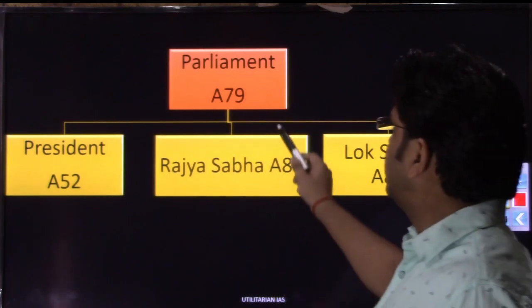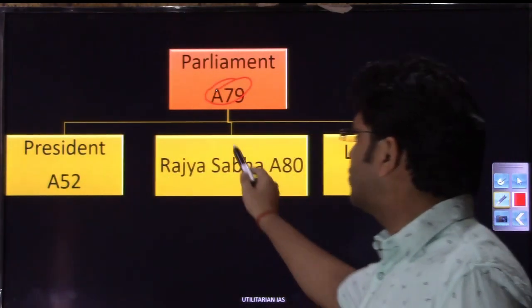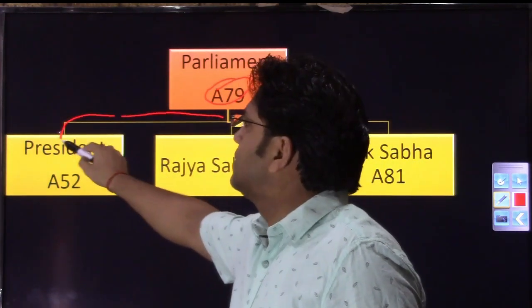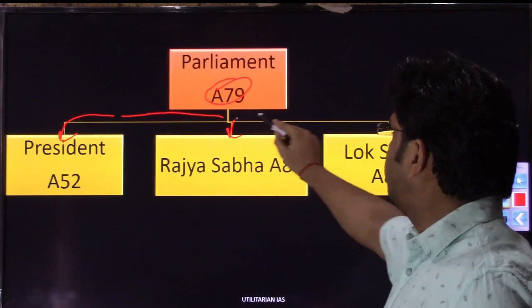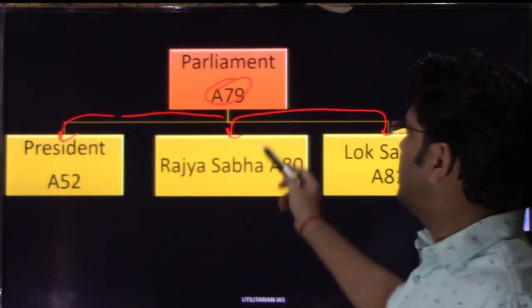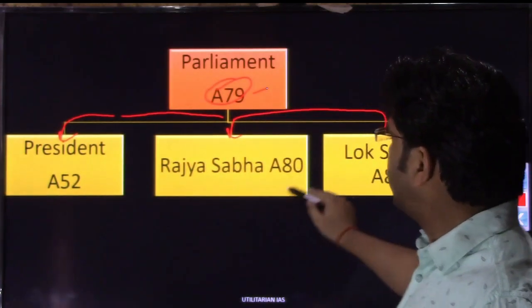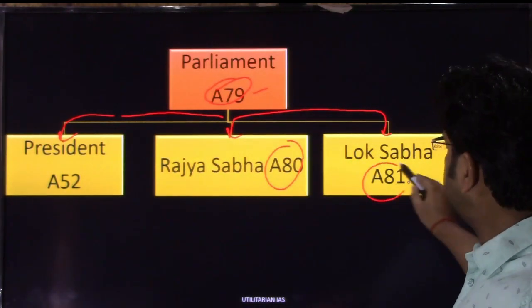The Parliament of India has been discussed in Article 79, and Parliament consists of three things, right? Parliament consists of the president, the upper house, that is Rajya Sabha, and Lok Sabha. So the Parliament of India has been dealt with in Article 79. Article 80 deals with Rajya Sabha and Article 81 deals with Lok Sabha.